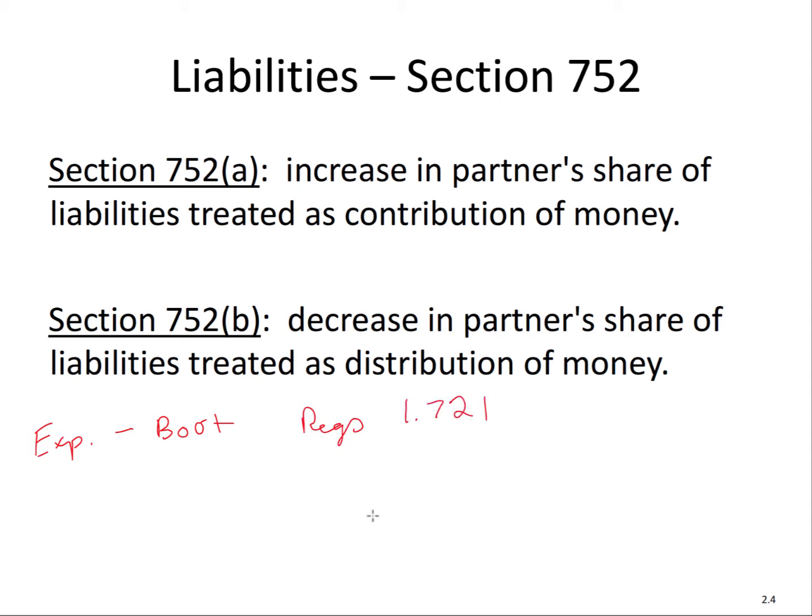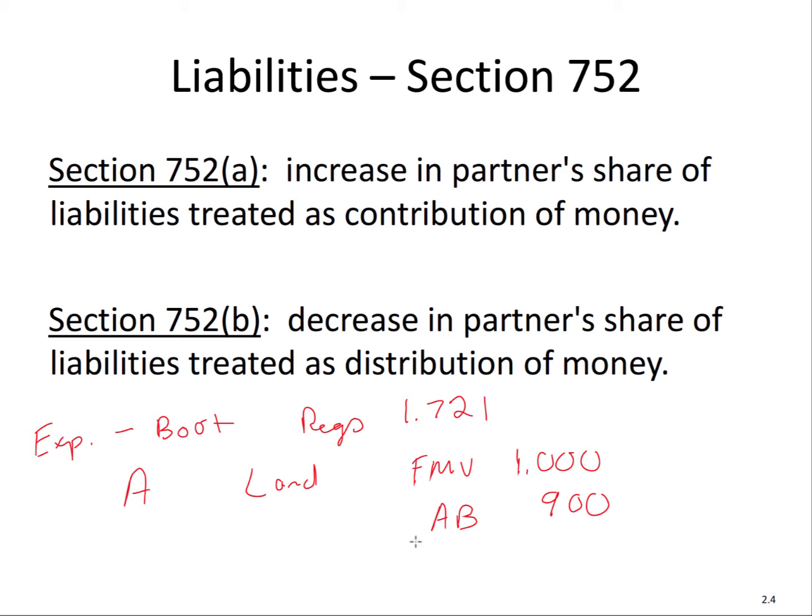Let's say that partner A contributes to the partnership a piece of land with a fair market value of $1,000. And the adjusted basis of that land, let's say, is $900.